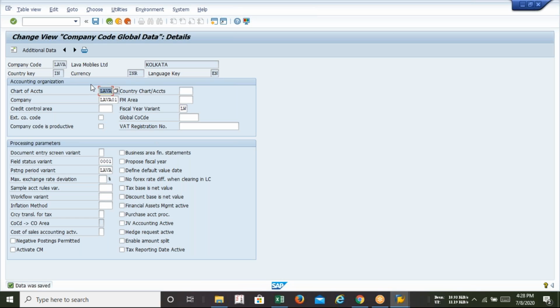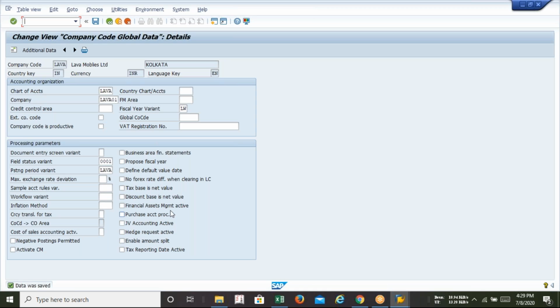Is that clear to all of us? I hope you have understood why assignment is required after creation. Until and unless you assign your company code to your group company, your chart of accounts, your fiscal year variant, and your posting variant, the system will not be able to recognize which one is your chart of accounts, which one is your posting variant, and so on.